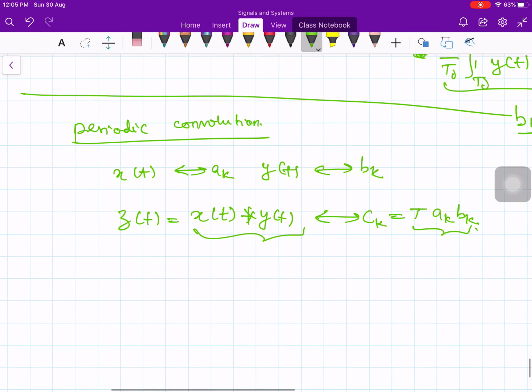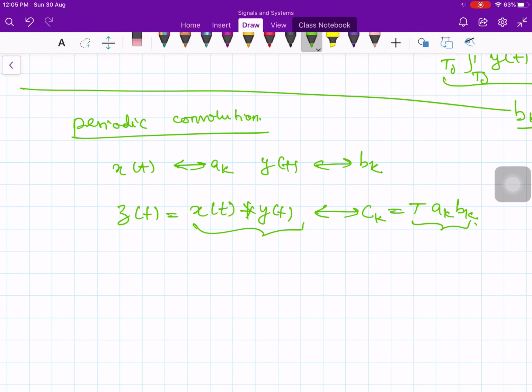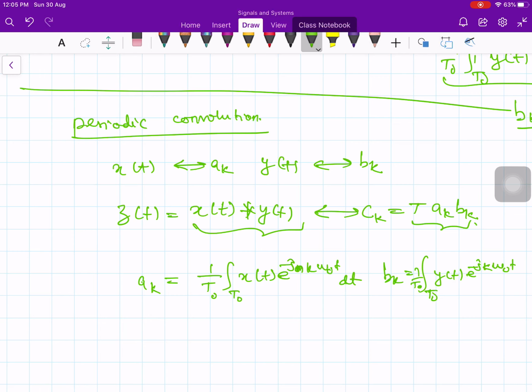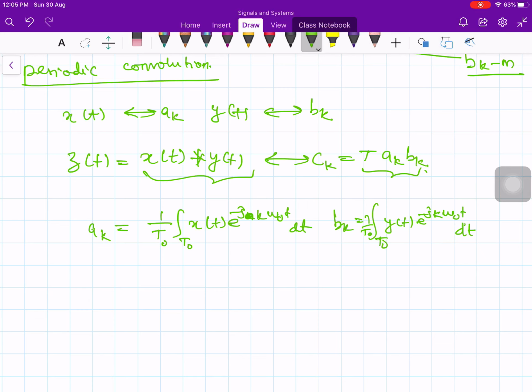Again the proof is straightforward. You can do it on your own, or let me give the outline of this proof. Let's say a k, what is a k? a k is 1 over T naught integration over T naught x of t e to the minus j k omega naught t dt. Similarly, you can write b k is equal to 1 over T naught integration over T naught y of t e to the minus j k omega naught t dt by definition.